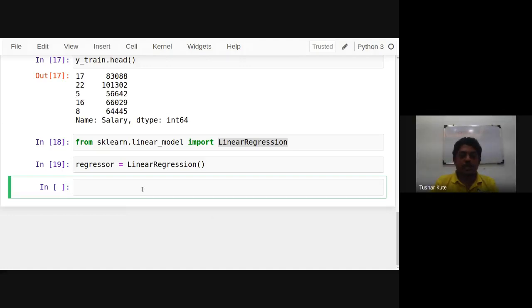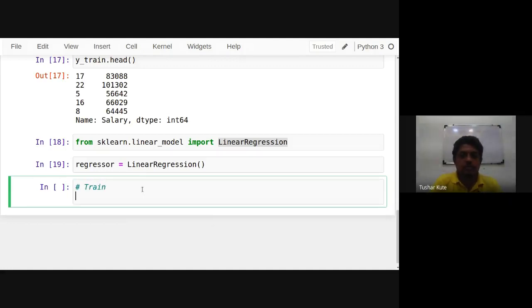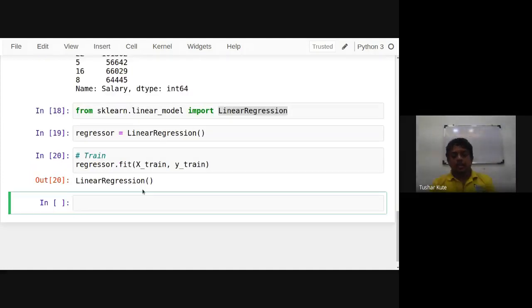Now I am going to train the algorithm. Regressor dot fit X train, Y train. See, 22 entries are given to it. Based on that, we have trained the algorithm with these 22 entries, and my linear regression object is created, whose name I have given as regressor.